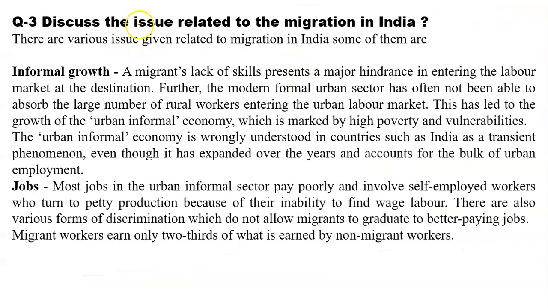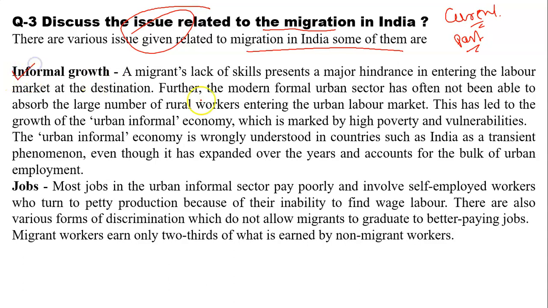Question number 3 is: discuss the issues related to migration in India. I am talking about the issues. So you can take some current situation also while answering these types of questions. I have written the introduction in one line here. There are various issues related to migration in India. Some of them are informal growth. What is the meaning of informal growth? I will not read this paragraph one by one. I will explain it to you.